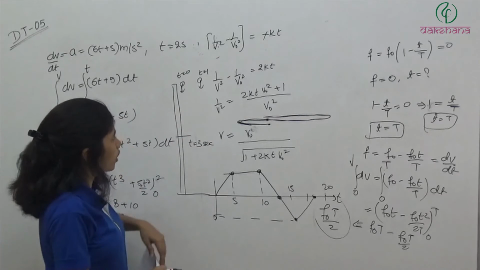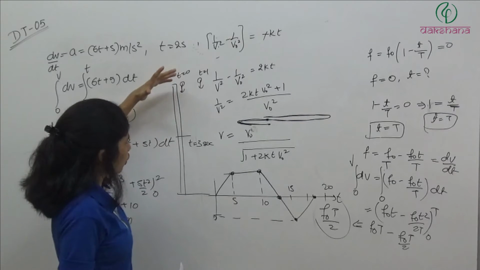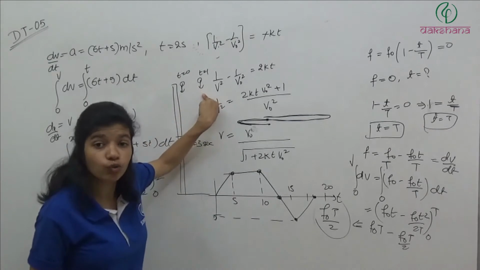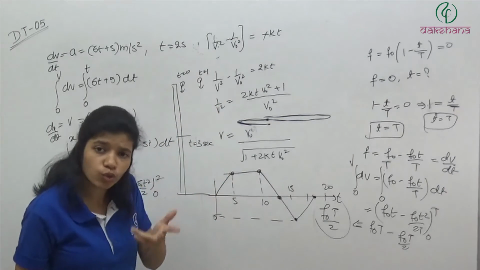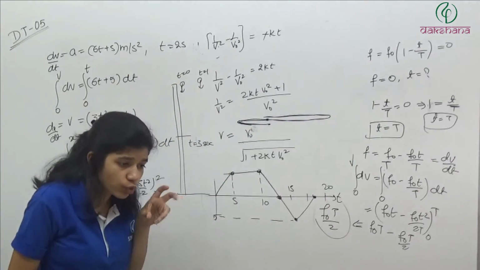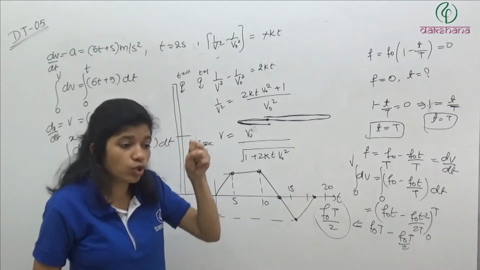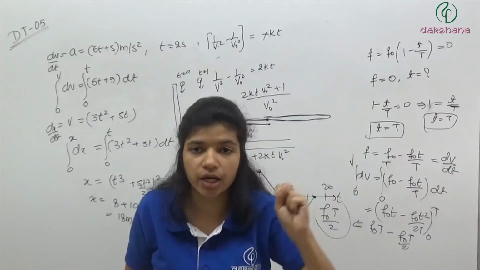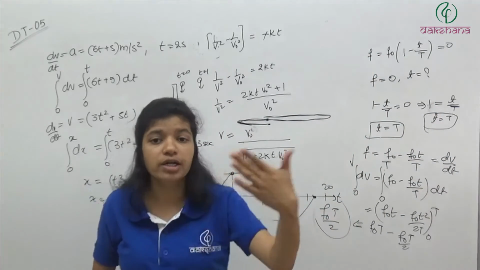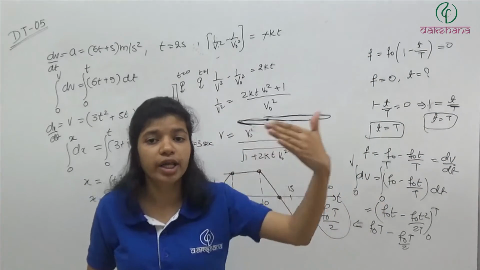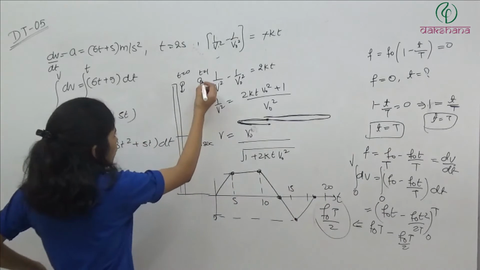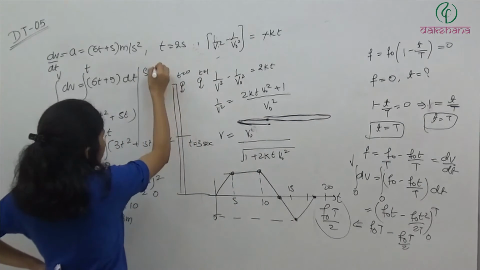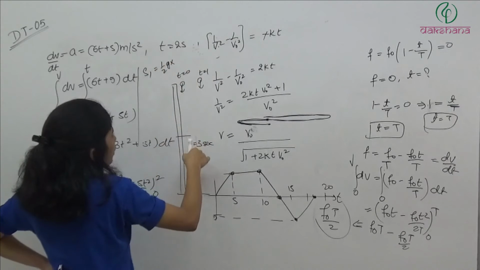So we will find out the displacement of this particle at t is equal to 3 seconds. Now this particle was dropped at t is equal to 1 second, which means it has only 2 seconds to travel. At t is equal to 0 we dropped one, at t is equal to 1 we dropped the second, then we are looking at t is equal to 2 and t is equal to 3. So for the first object we have a total of 3 seconds, for the second object we have only 2 seconds. So how much distance will it travel? Initial velocity for both is 0. Displacement of 1 will be half g into t square.